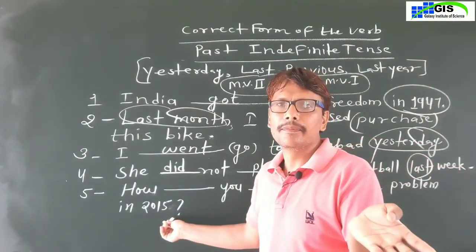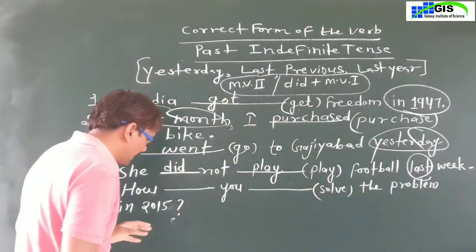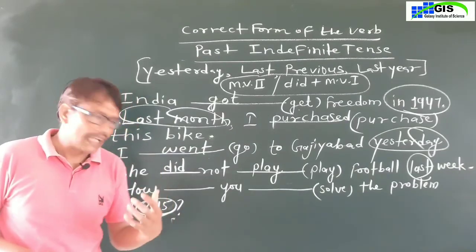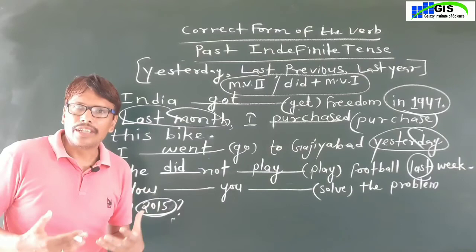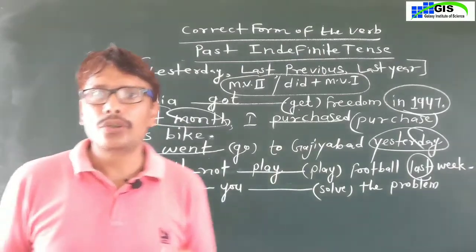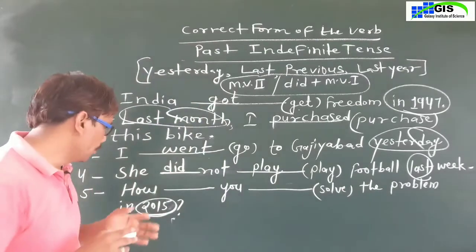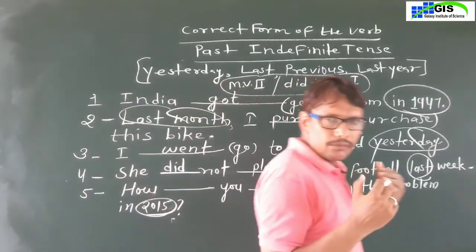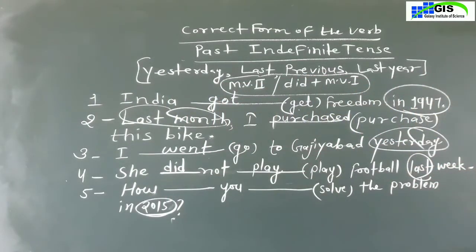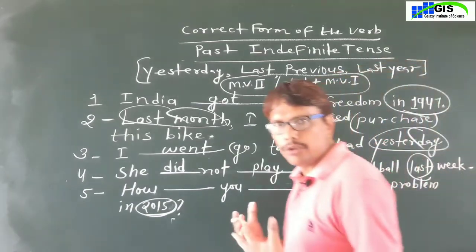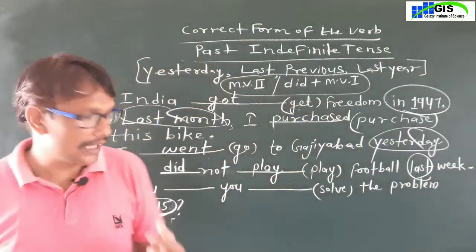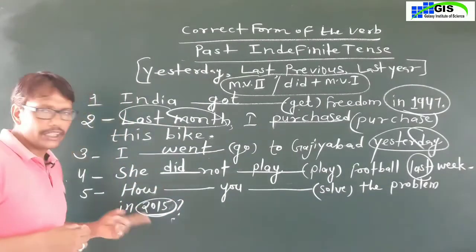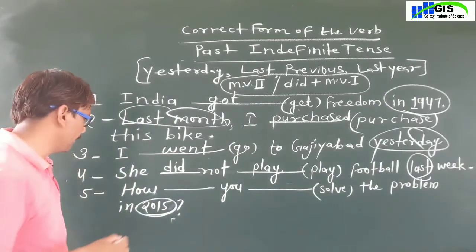No matter, the sentence is interrogative, in the sentence last session, last year means 2015. But this year is 2020. So here 2015 is given, which means the work was done in 2015 in past tense. So you will use the second form of the main verb, but dear students, the sentence is interrogative. So you will use did plus the first form of the main verb.